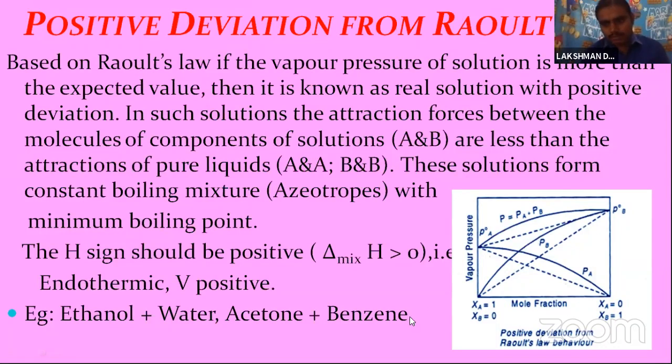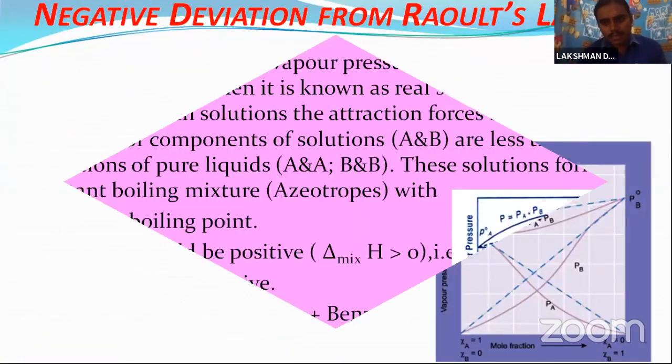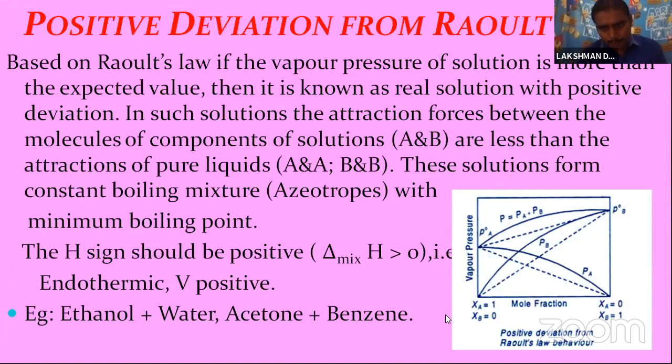So let us see here the positive deviation. The A component is showing this. According to Raoult's law the normal A component curve is this one, but it is showing a curve like this.